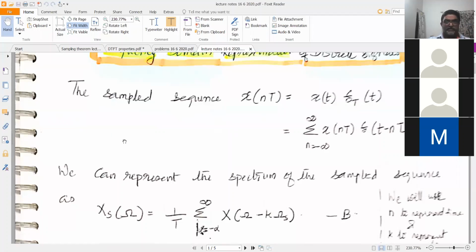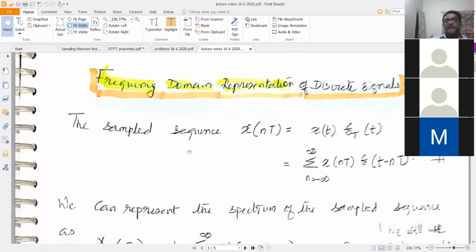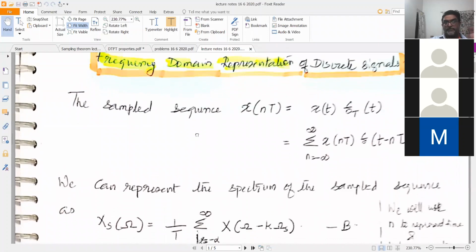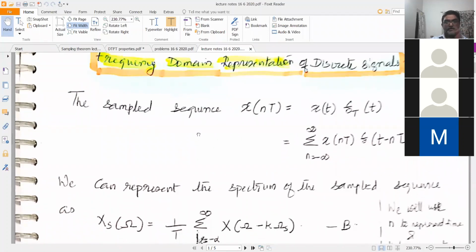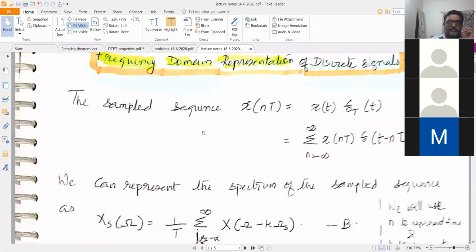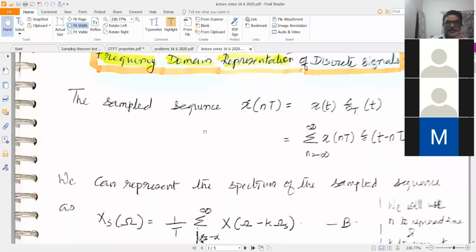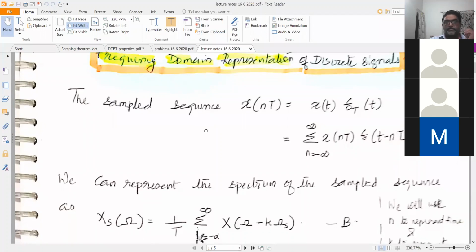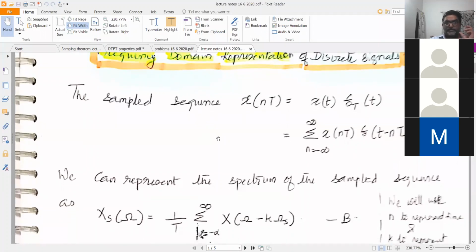And then finally, in today's class, we will end up with a formal definition for discrete time Fourier transform. So we will see how the expression for discrete time Fourier transform comes about, how it is derived and how the expression can be justified. Whenever you study something, the first question that you should be asking is why you are required to study this, not how you can study this. After today's class, hopefully, you will be able to see a justification for the discrete time Fourier transform, why that is important.